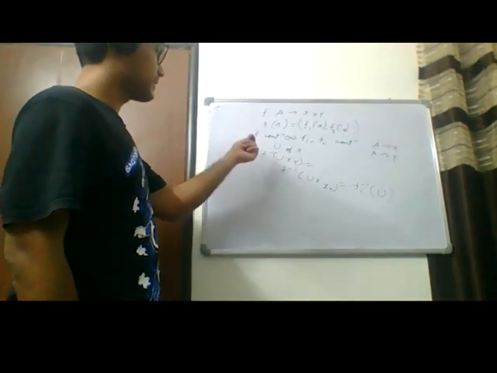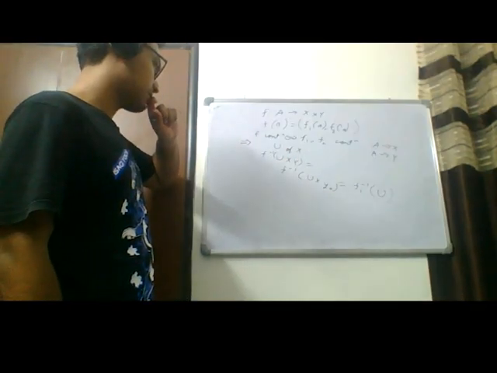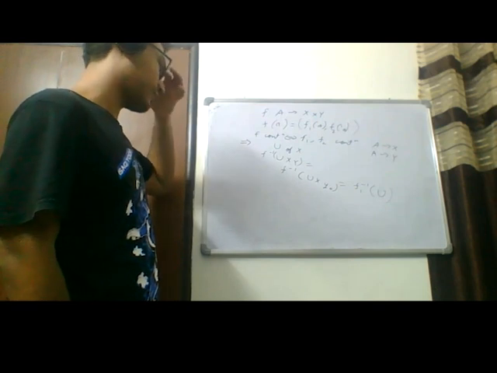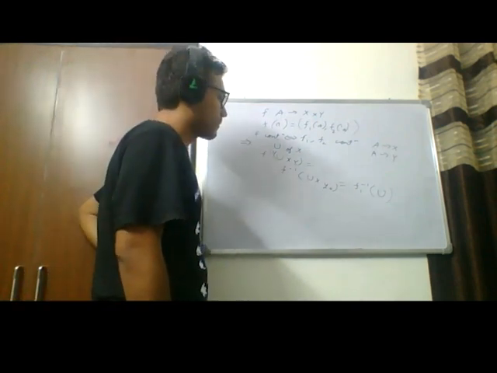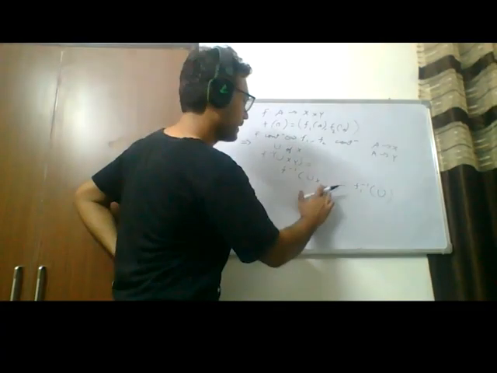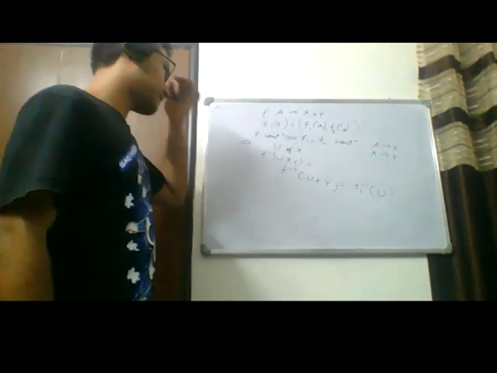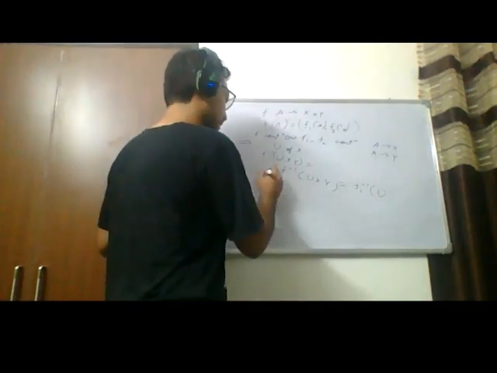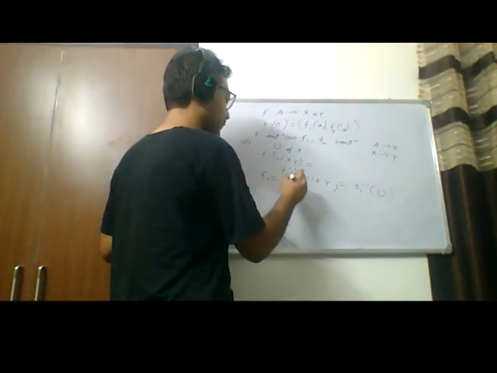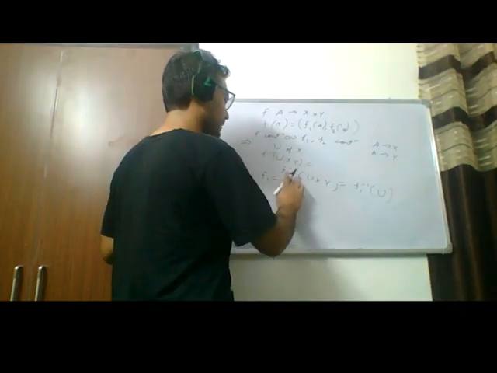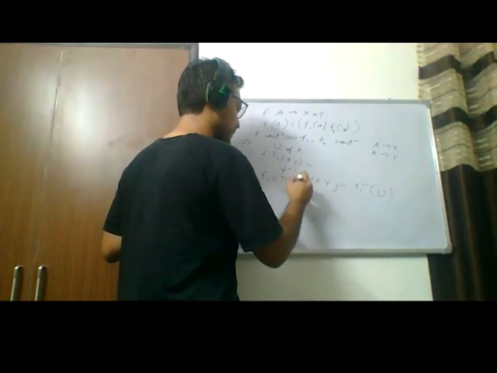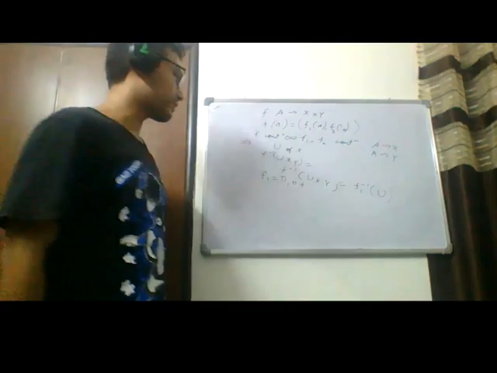That's because F1 is equal to pi 1 composed with F, and they're both continuous functions.